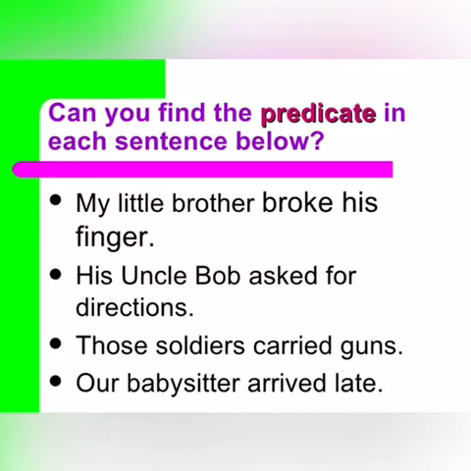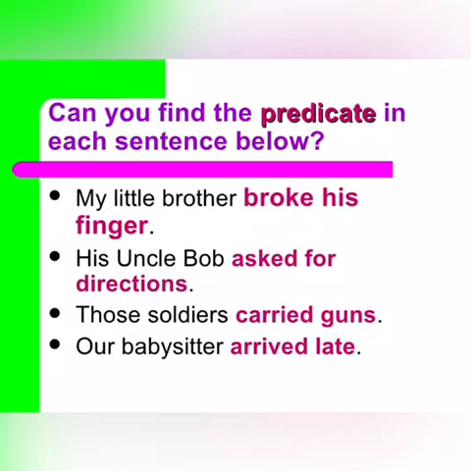So the answer is, the predicate in the first sentence is broke his finger. The next sentence is, his Uncle Bob asked for directions. So the predicate in the sentence is asked for directions. Now in the third one, those soldiers carried guns. Here carried guns is the predicate in this sentence. And the last one, our baby sister arrived late. Here arrived late is the predicate.